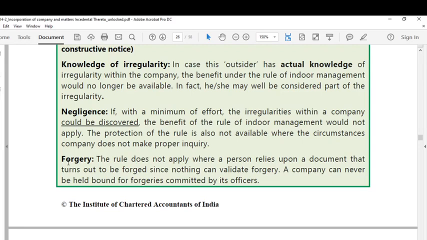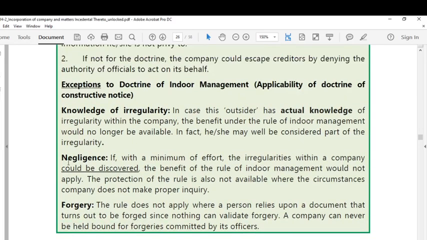Hence, under these three exceptions, the doctrine of indoor management cannot protect the third parties. So, my dear students, you have to remember these are the three areas where the protection will not be given to a third party under the doctrine of indoor management.